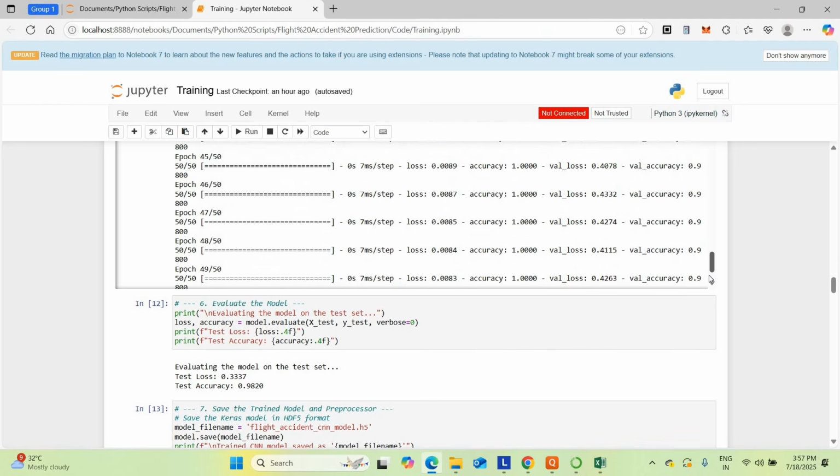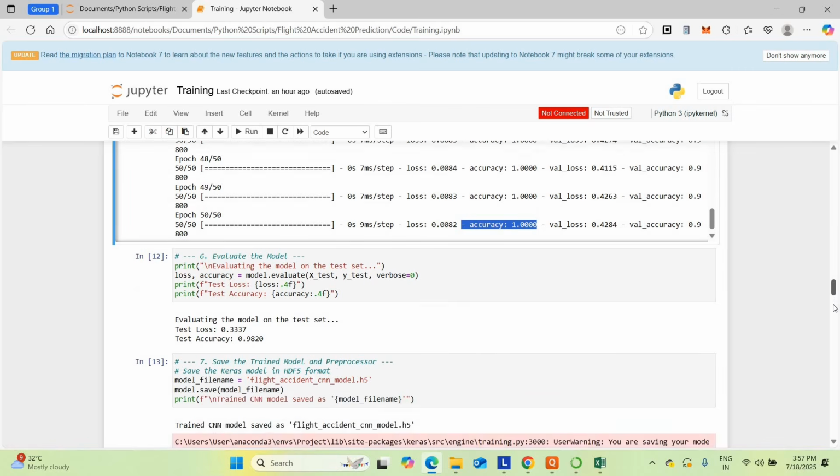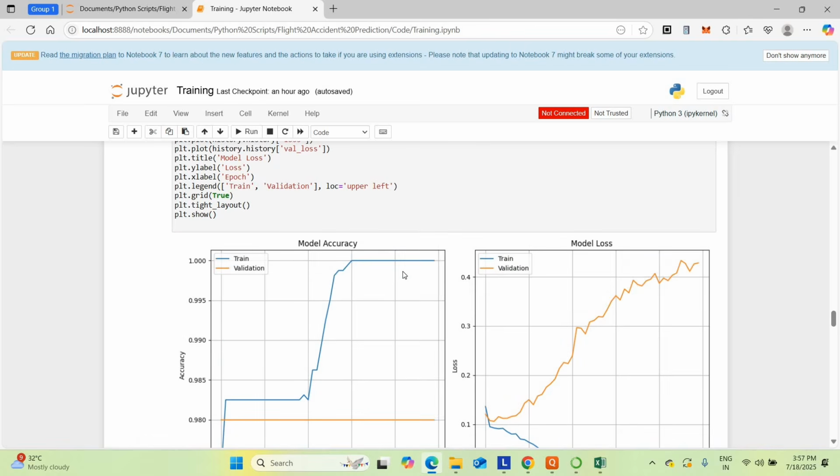You can get nearly 99% accuracy. I can show the graph for accuracy and all. For training, you get accuracy around 1, that means 100%. For validation, you get 98% accuracy.